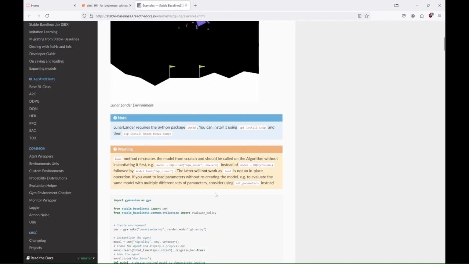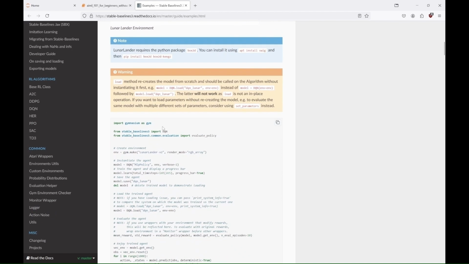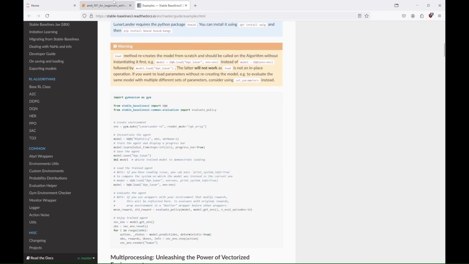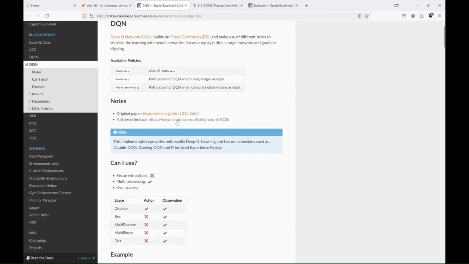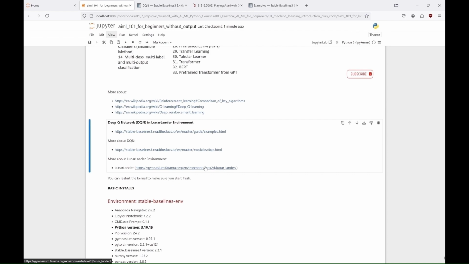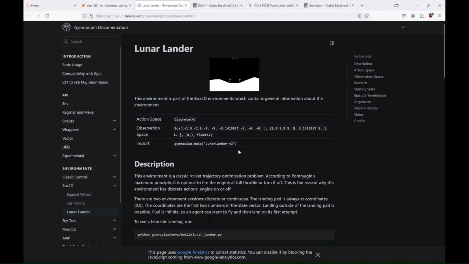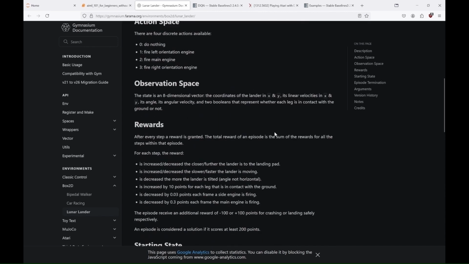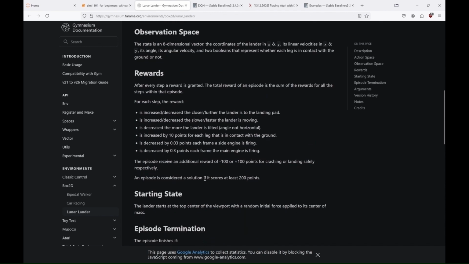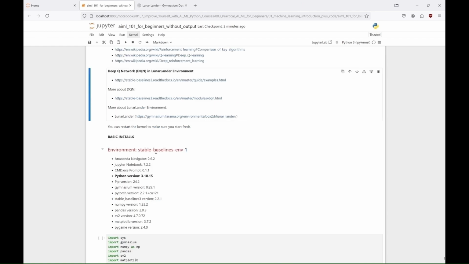That's cool, isn't it? And like previously, you don't have to know exactly how to implement DQN from scratch. You can start with the example from stable baselines and continue from there. But it's good to at least learn about environment, rewards and actions the agent can take. Here, the agent can take 4 actions: doing nothing, firing the left orientation thruster, firing the right orientation thruster, or firing the main engine to control the lander's movement and safely land it on a platform. The agent stores experiences in a replay buffer, and updates its Q values using batches from the buffer, with a target network to stabilize training. After sufficient training, the agent learns to navigate the lander effectively, and its performance is evaluated through average rewards, and visualized by rendering the environment.